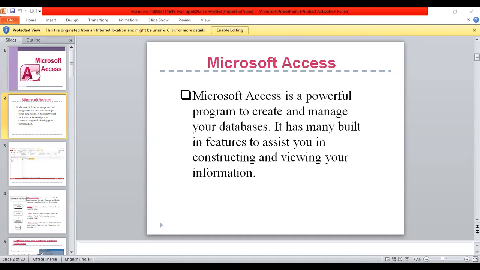Create a form using the wizard. It is a very good idea to create a form using the wizard unless you are an advanced user and know what you are doing. Microsoft Access does a very good job of creating a form with the wizard. The following steps are needed to create a basic form. Switch to the database window. You can do this by pressing the F11 key on the keyboard.